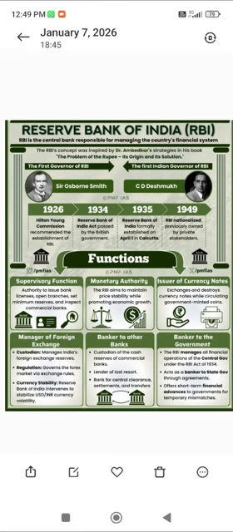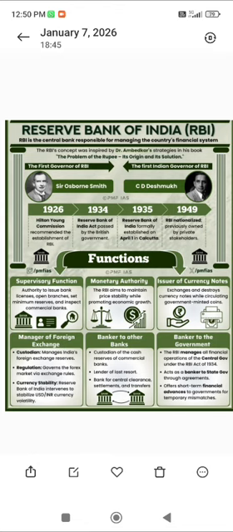Without the RBI's function, we cannot convert monetary values from rupee to dollar, and from dollar to other currency values. Without their authority as custodian and regulator, we cannot exchange currency.